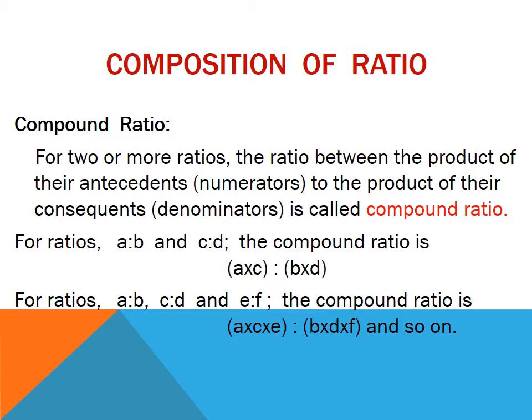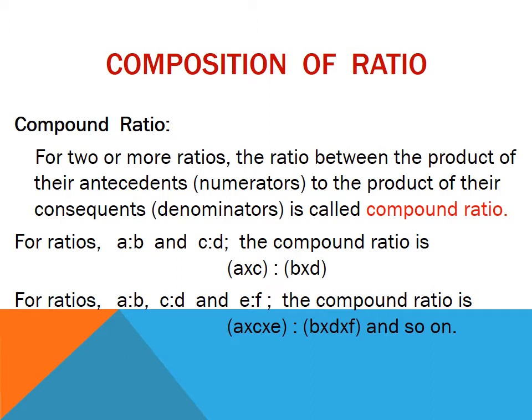For example, if two ratios are given as A:B and C:D, then the compound ratio is: multiply numerators of both the ratios divided by denominators of both the ratios. A multiplied by C divided by B multiplied by D.